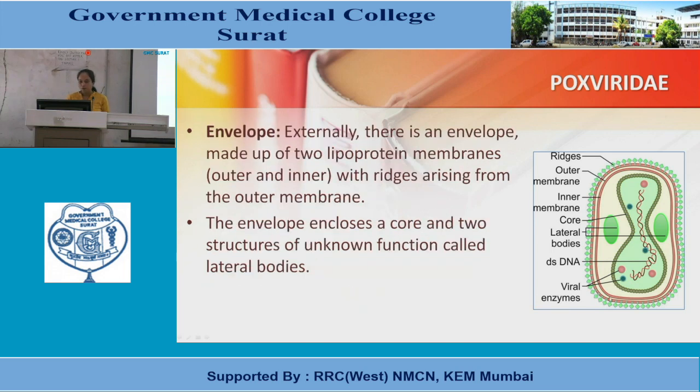Now, envelope of Poxviridae. Externally, there is an envelope made up of 2 lipoprotein membranes. Outer membrane, it is here, and inner membrane, it is here, with ridges arising from the outer membrane. The ridges are here. The envelope encloses a core, and 2 structures of unknown function called the lateral bodies. Lateral bodies are 2 in number.